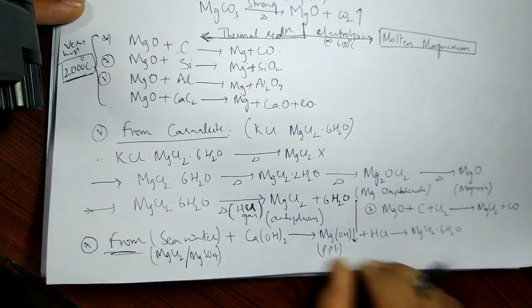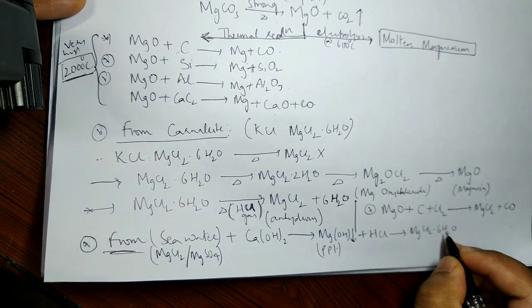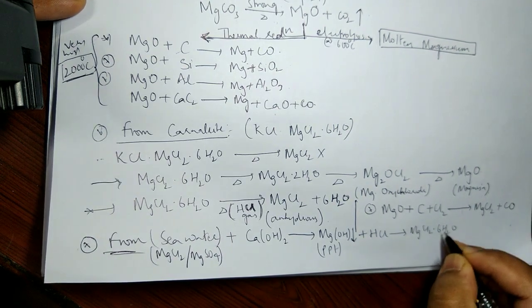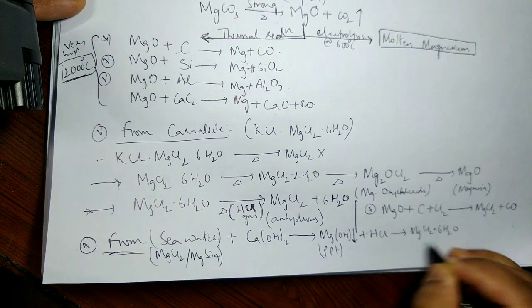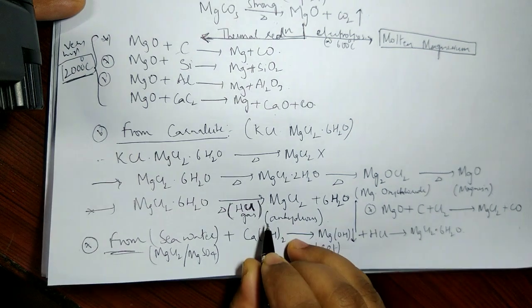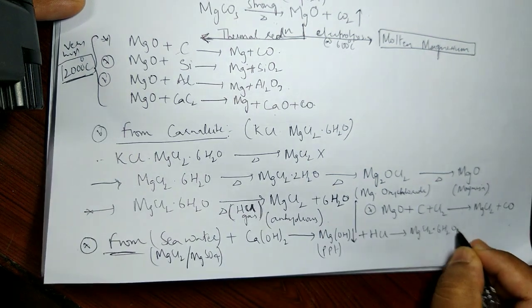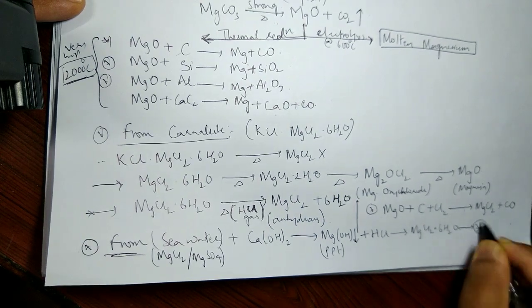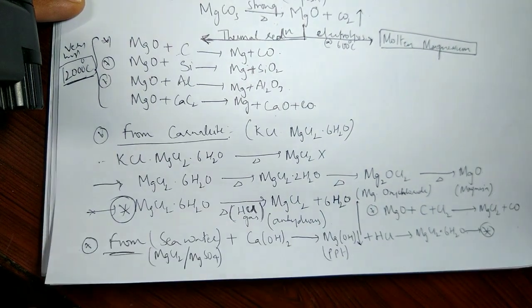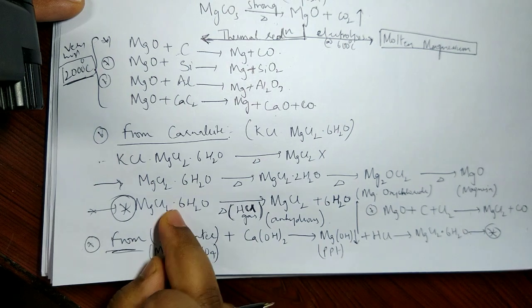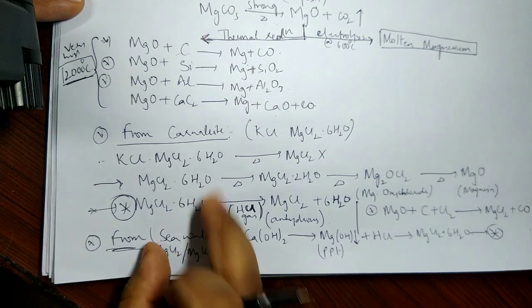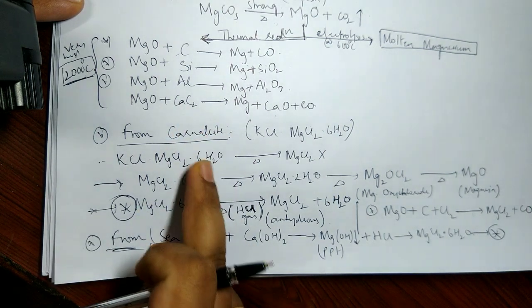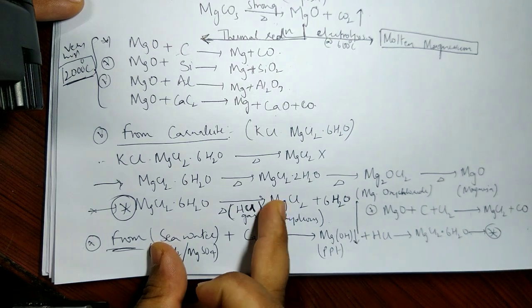Why 6H2O? Because water molecules are still there, and from here, if I want to get the anhydrous form, I have already told what the process to be done is. This is the process to be done. So from seawater also we can extract magnesium chloride, or make anhydrous magnesium chloride.